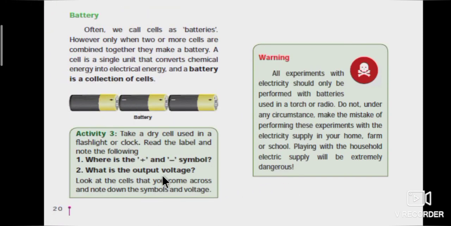Page number 20 explains about battery. Often we call cells as batteries. However, only when two or more cells are combined together they make a battery.